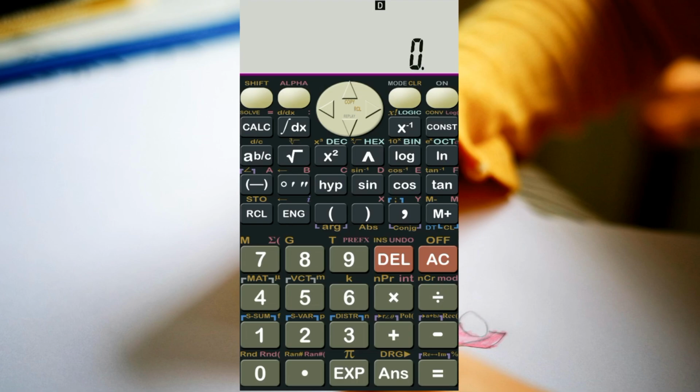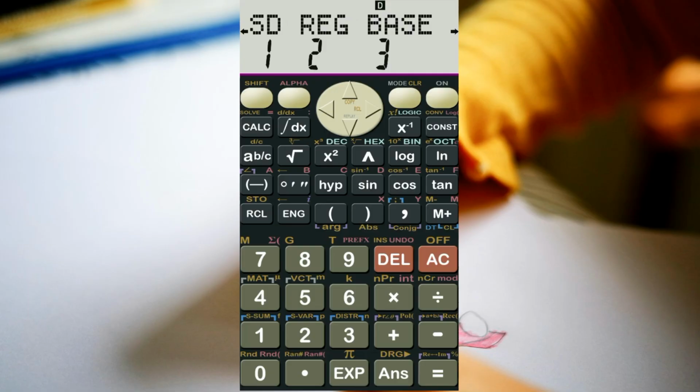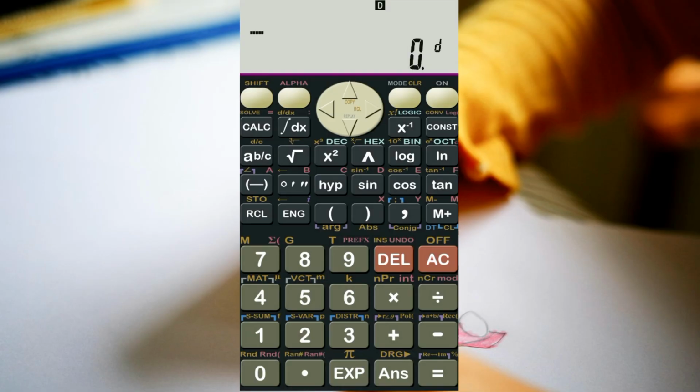Today in this video, we are going to look at how to add numbers in base 2. Remember, to calculate in different bases, we first need to change our calculator to base mode. So, we press mode repeatedly until we reach a base. By default, the calculator is in decimal base, which is base 10. We need to change it to base 2, also called the binary base.